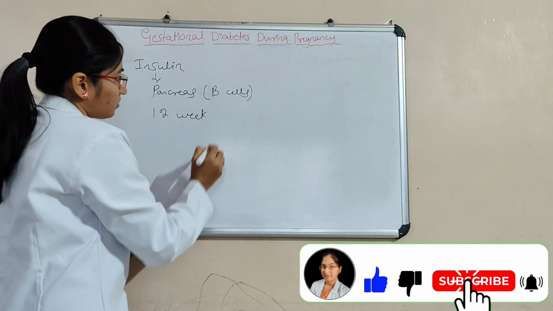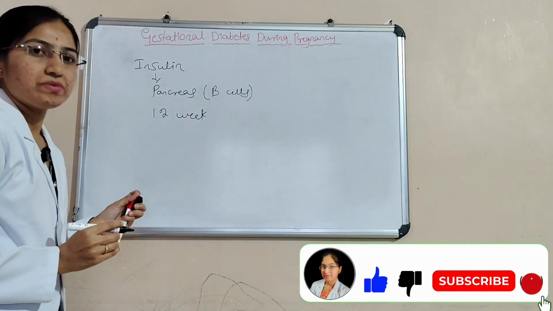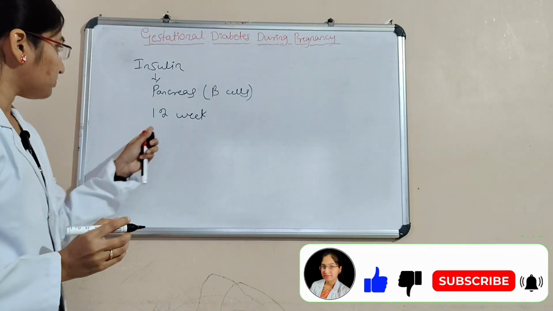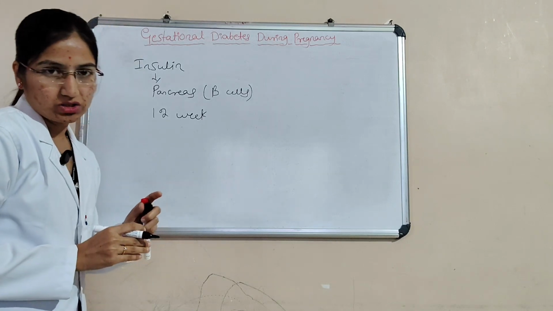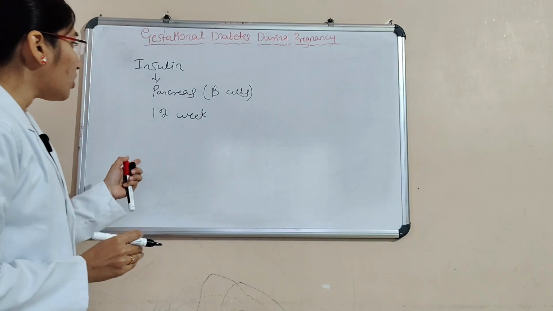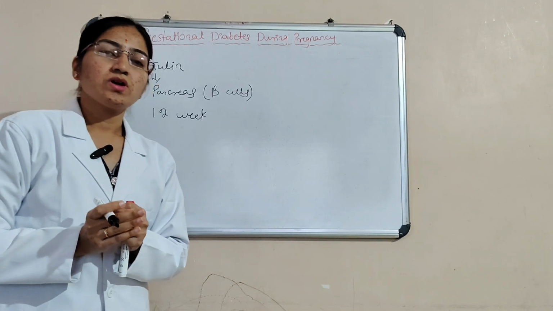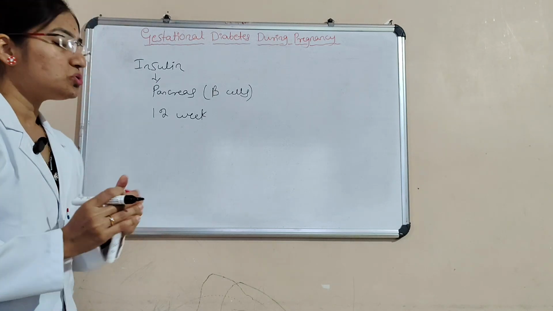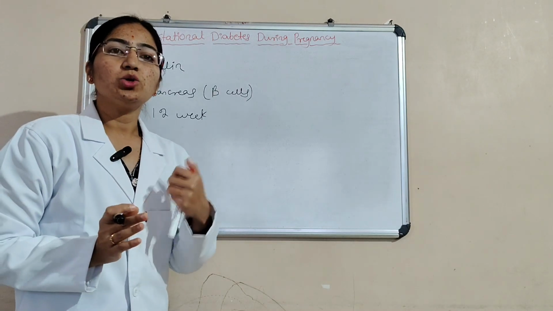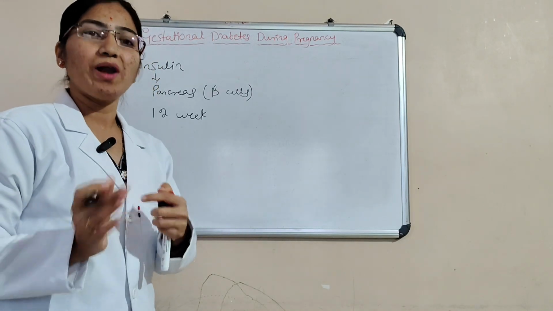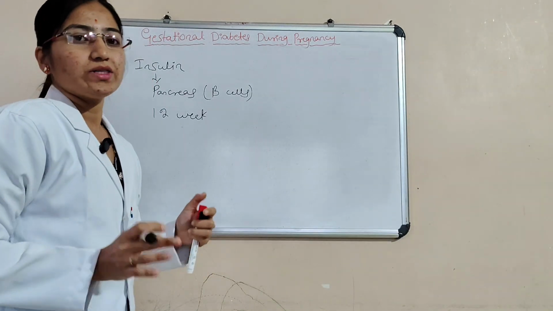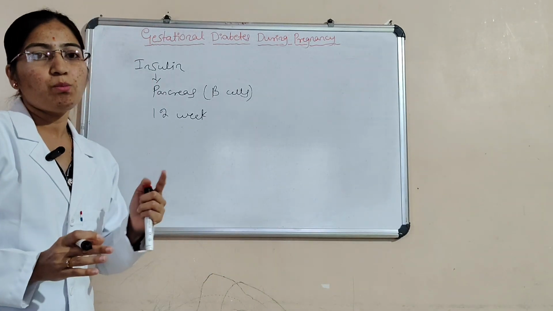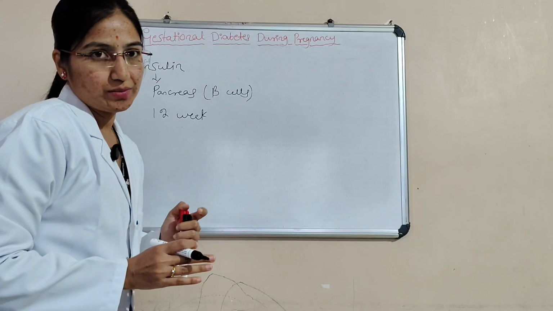And then insulin helps with the growth of the fetus. The main role of insulin is to move blood glucose from the blood into the cells all over the body. This is the main important role of insulin.